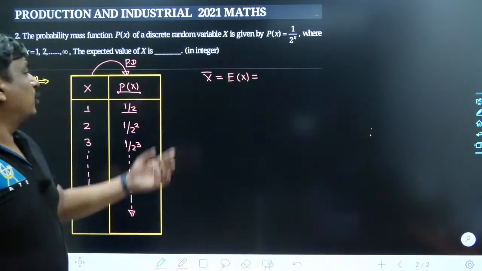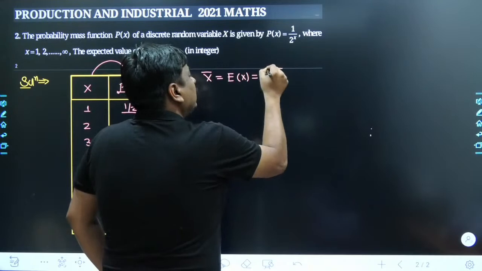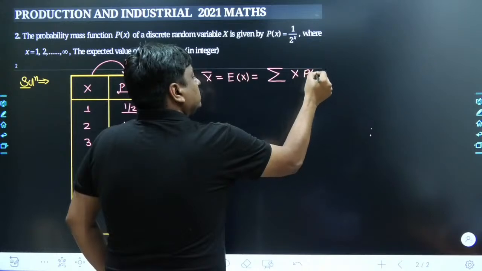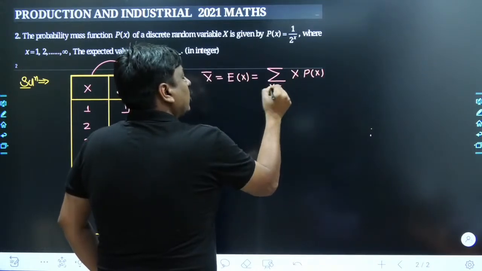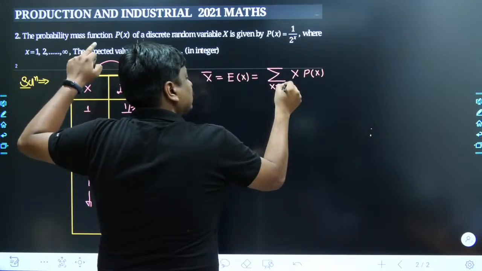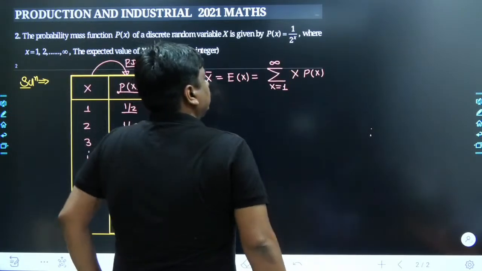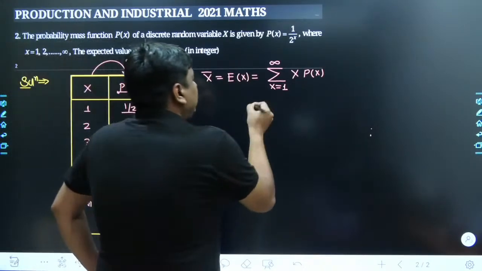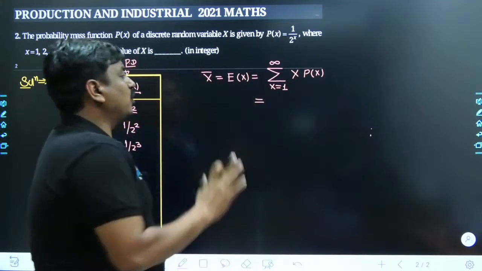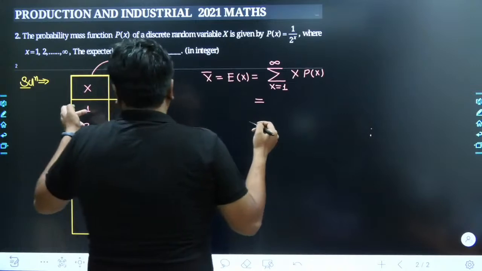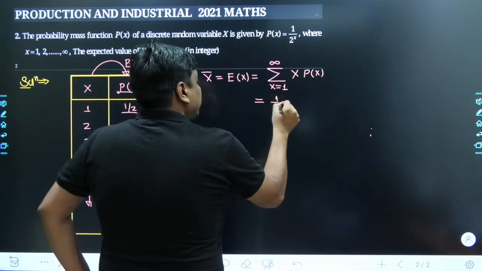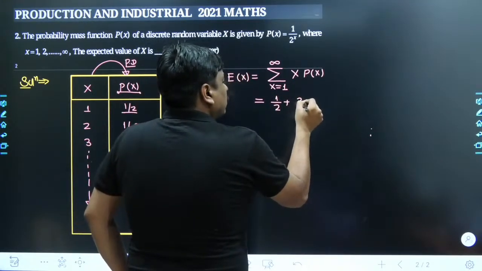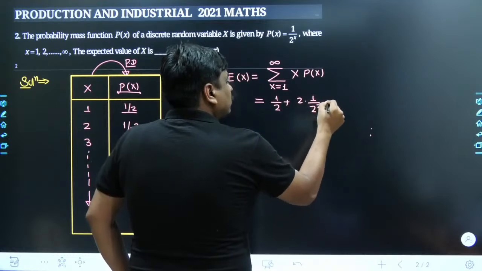Agreed? So here it goes, the expected value of x, how it's been defined. We have already derived how it is defined. Here it becomes the sum of x times p of x, and x would take all its possible values. At least in this problem it starts from 1 and can go till infinity. So we have to take the discrete sum of x into p of x. Let me take a few of the discrete values just to see the behavior of this discrete sum. Let me start with x equals 1. 1 gets multiplied by 1 upon 2, simply it would be 1 upon 2. Similarly, 2 gets multiplied with 1 upon 2 square. I have kept 2 as it is, and it becomes 2 divided by 2 square.